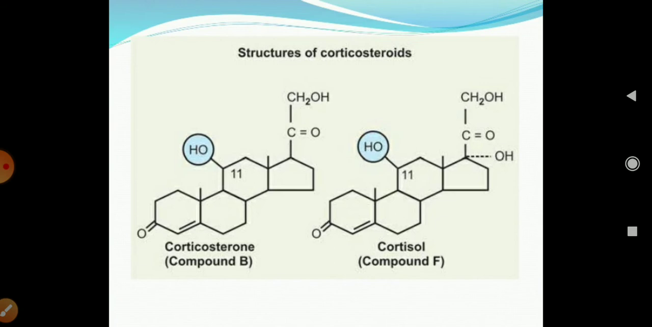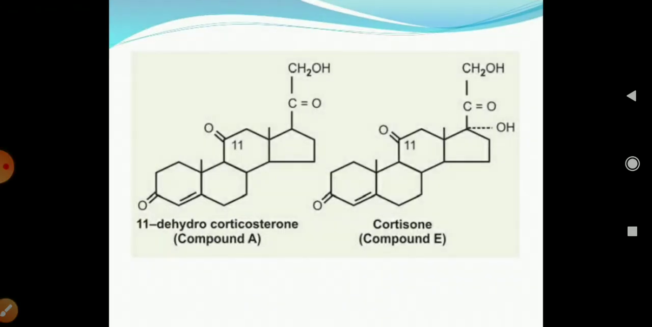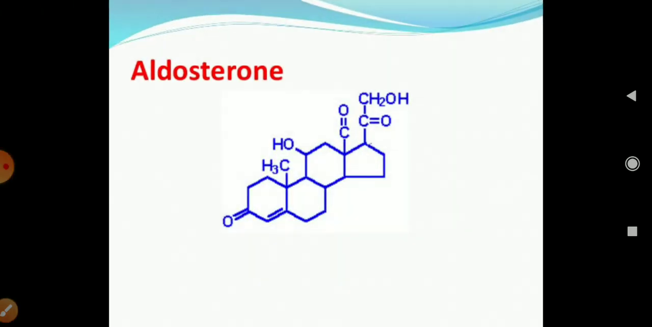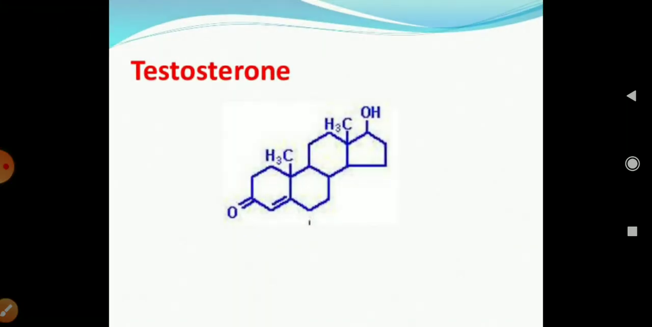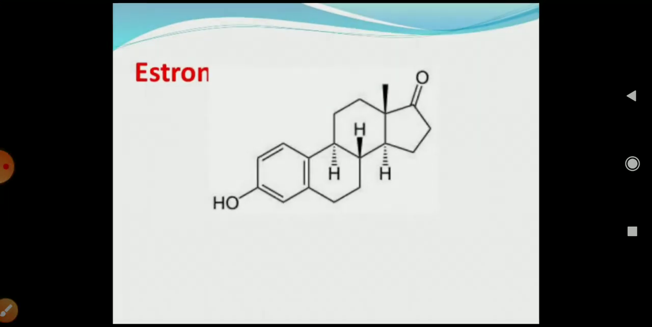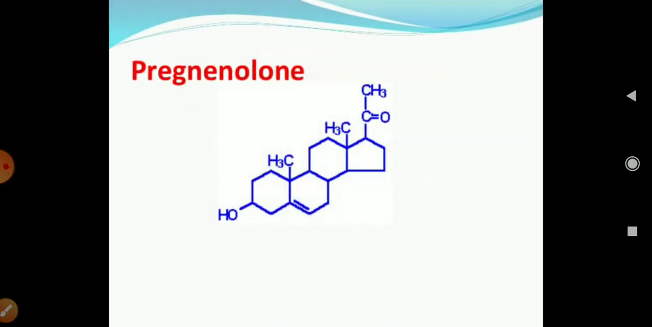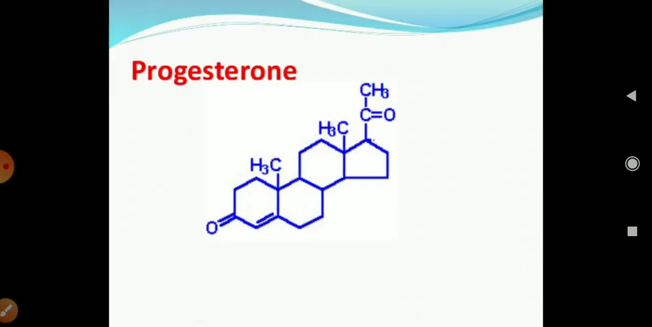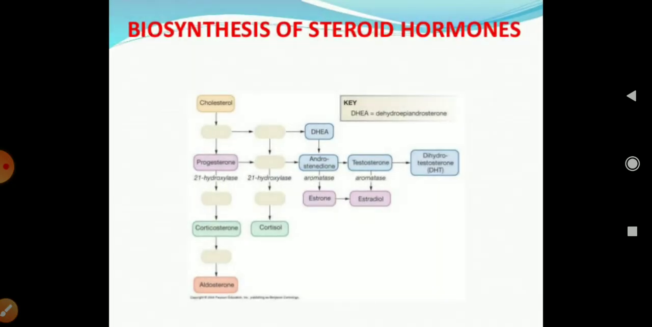the cortisol with compound F, the 11-dehydrocorticosterone with compound A, the cortisone compound E, the structure of aldosterone, the structure of testosterone. These all are structures with a cyclic ring with a side chain. Estradiol, estrone, progesterone.